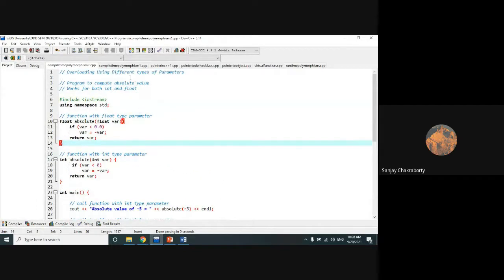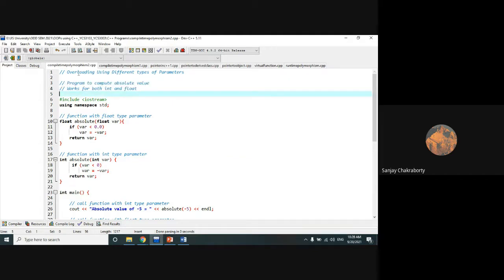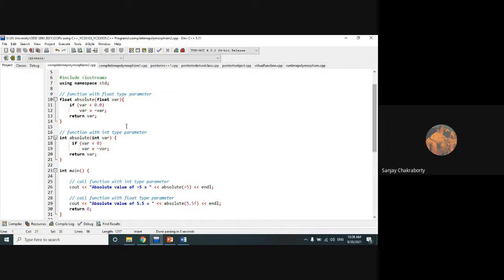So here, check out this code. It is a very simple code I have written for you to represent the work of an absolute function. That means the negative value will be converted into a positive value. That absolute value we will have to take, and based on the different types of parameters, look at this statement, we are implementing the overloading. And why are we implementing the function overloading? That means we are implementing the compile time polymorphism or static binding or early binding. Okay, so try to understand.